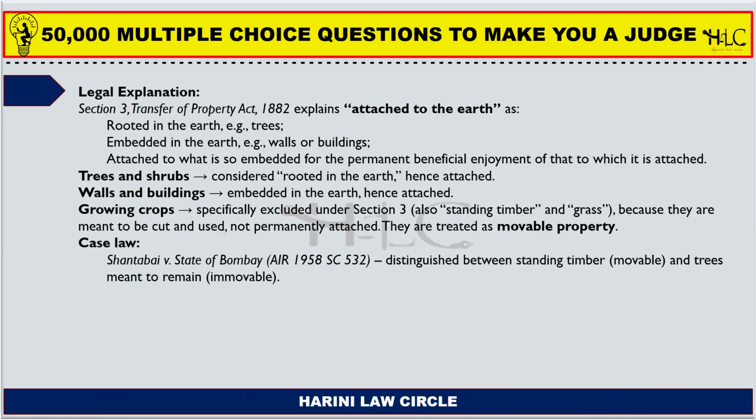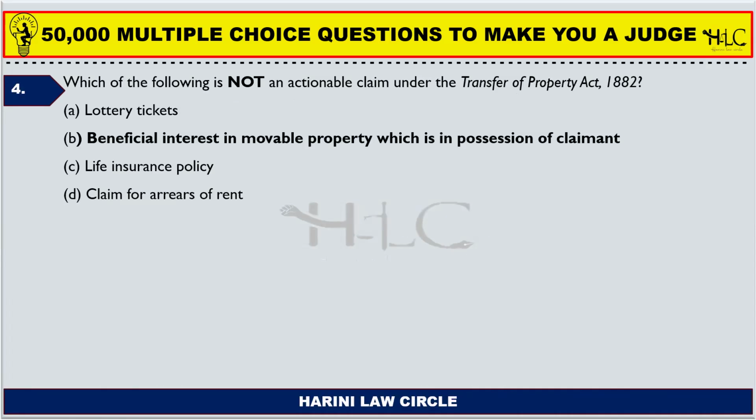Okay, next one. Which of the following is not an actionable claim under the Transfer of Property Act 1882? Lottery tickets, beneficial interest in movable property which is in possession of the claimant, life insurance policy, claim for arrears of rent. So, option B is our correct answer. Lottery tickets are actionable claims. Life insurance policies are also actionable claims. Claims for arrears of rent are also actionable claims.